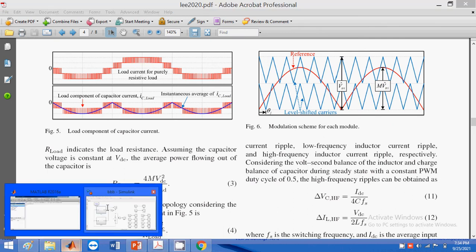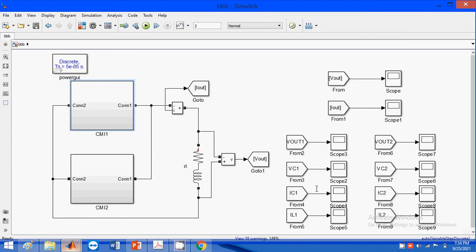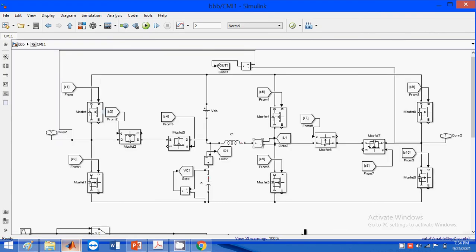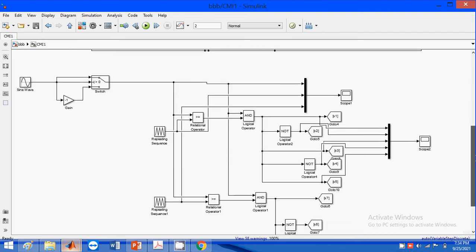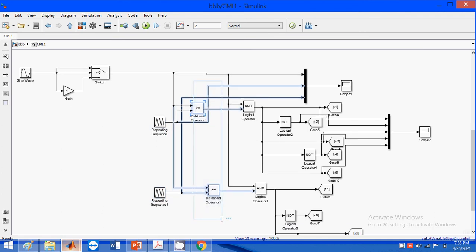Suppose I show you in the controlling design part. Here we are using one sine waveform, and for these two sine waveforms we are placing two triangular waveforms. These are the carrier frequency waveforms. When we compare the reference signal with the carrier signal, the comparator is the relational operator here. When we compare these waveforms, we obtain a waveform like this. This is the in-phase opposition pulse width modulation technique result.